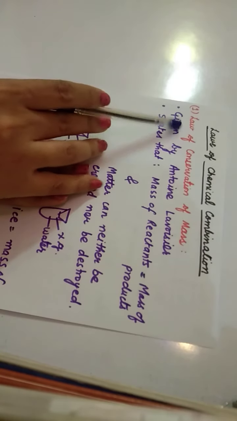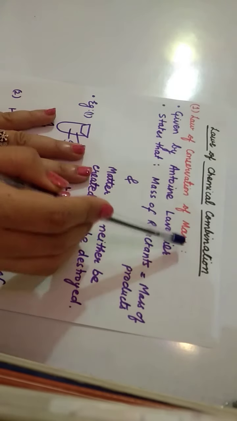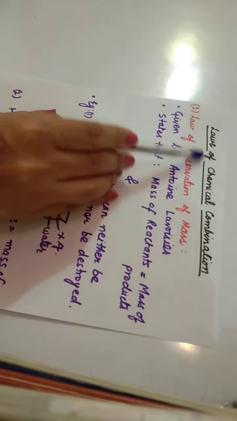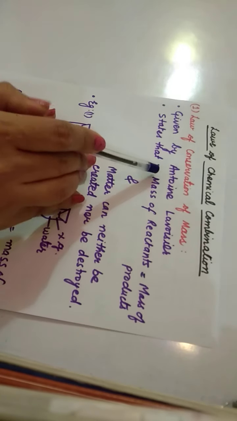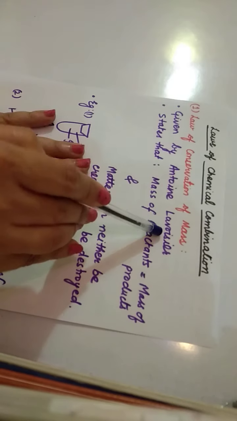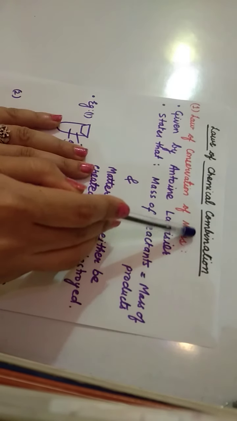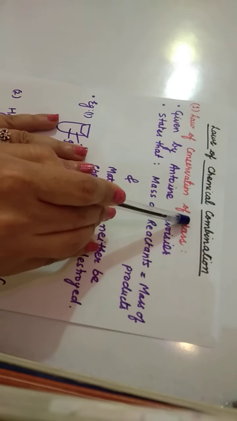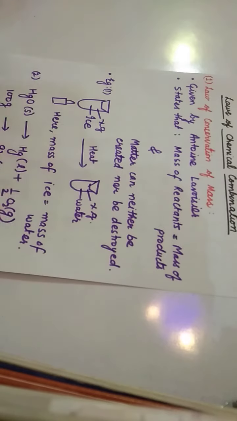So the first law is law of conservation of mass. As the name indicates, here the mass is being conserved. This law was first given by Antoine Lavoisier, and it states that the mass of reactant is equal to the mass of product.